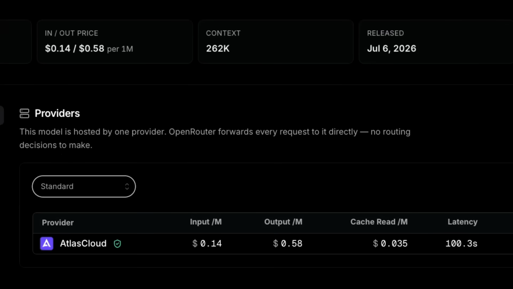Now, there is currently one paid version of this up there. It's probably too early to know exactly what the pricing is going to pan out to be for this. But with it being well under half the size of GLM 5.2, I expect that it's going to be very competitive against GLM 5.2 pricing-wise.